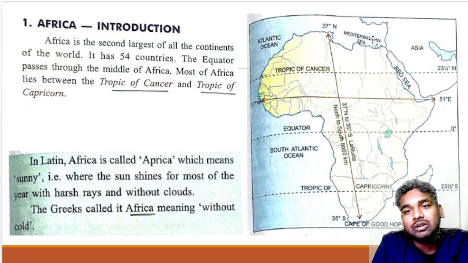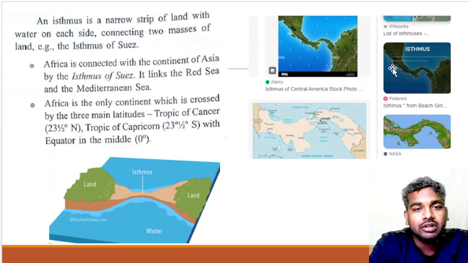Besides this, you will find the water bodies, the Mediterranean Sea and the Red Sea. It is written that Africa is connected with the continent of Asia by the isthmus of Suez, and it links the Red Sea and the Mediterranean Sea. We have the Suez Canal, and through the Suez Canal we can connect the Red Sea and the Mediterranean Sea.